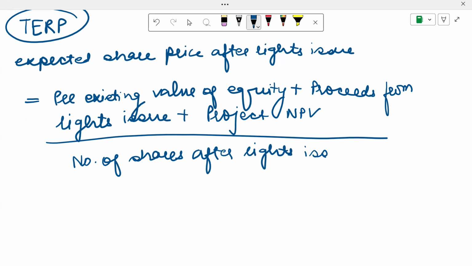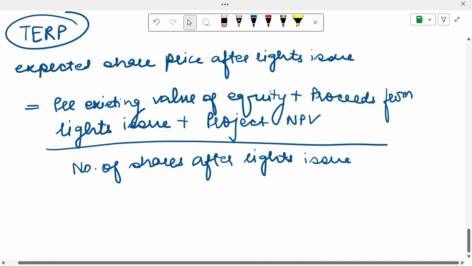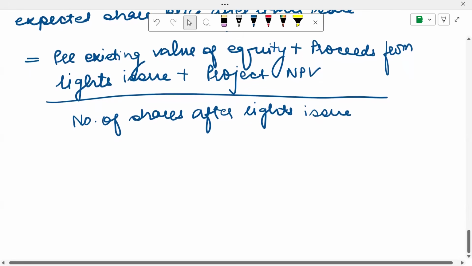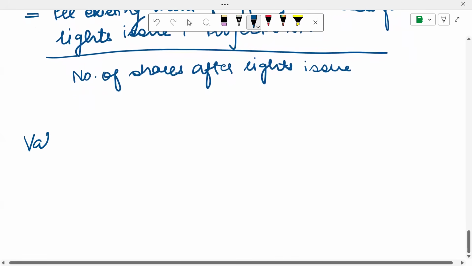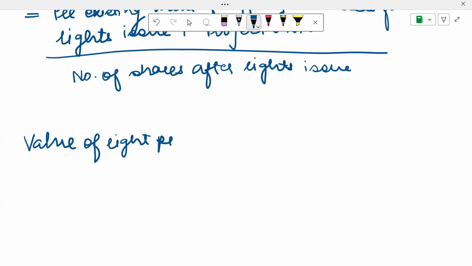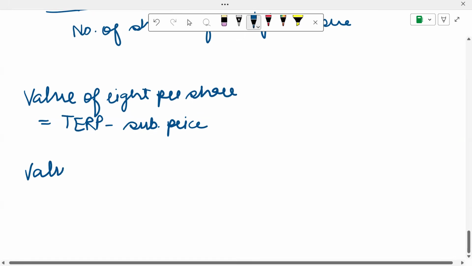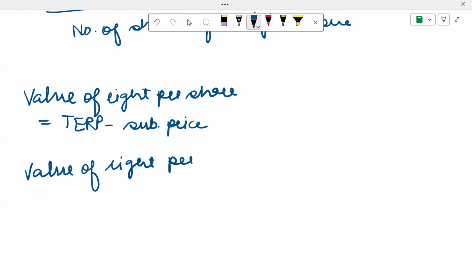So this is what the share price of the company is going to look like after the rights issue has been done. There are a few more formulas associated with the same concept. Value of right per share can be computed as TERP minus subscription price. And another formula, value of right per existing share. How do you work this out?